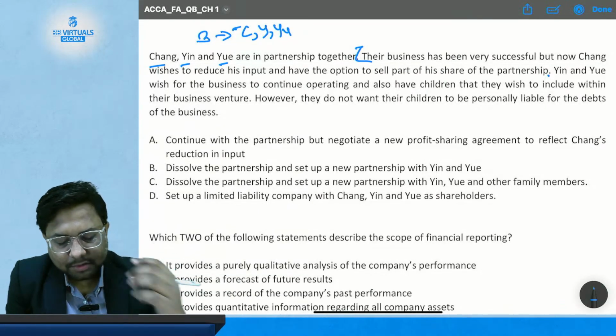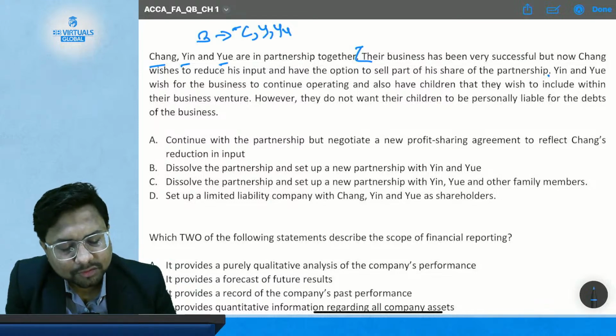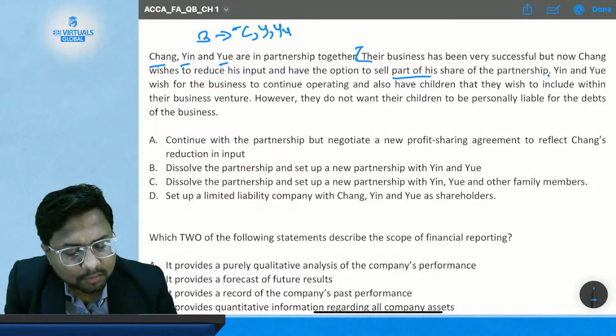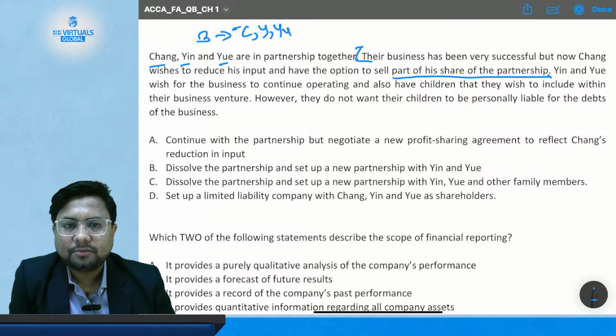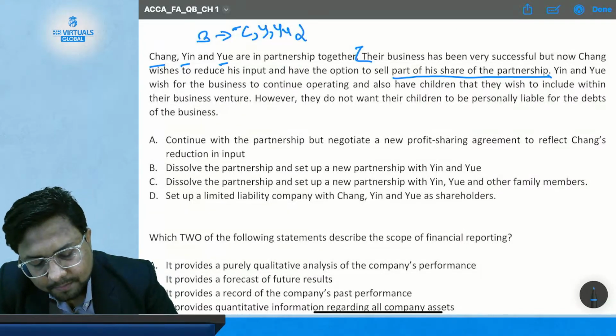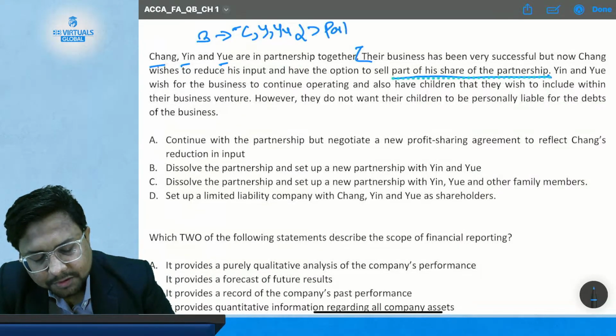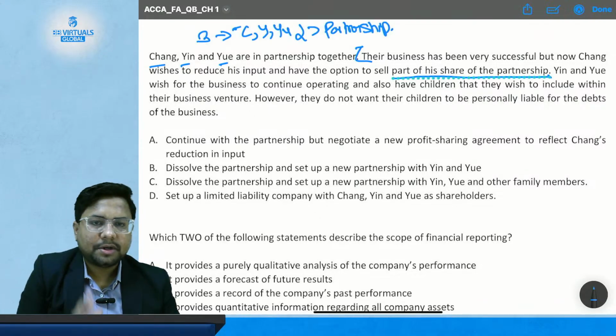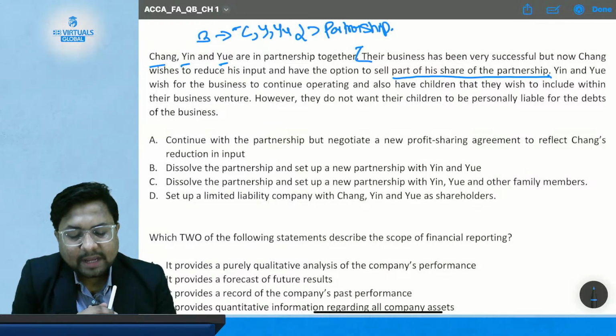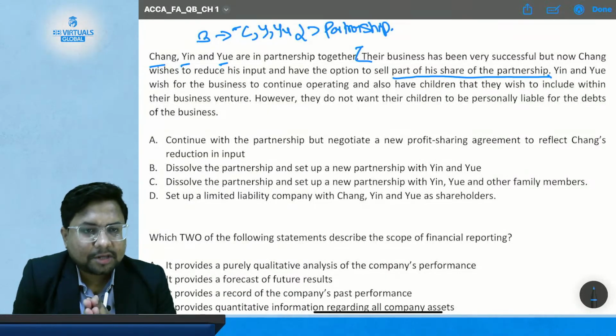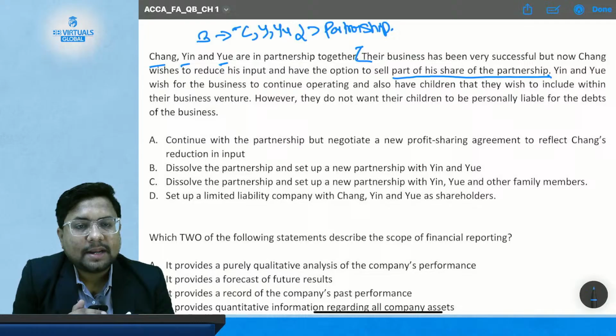He wants to reduce his input and have the option to sell part of his share of the partnership. So this is a partnership form of a business. In this partnership there are 3 people, Cheng, Yin and Yui. Now Cheng wants to reduce his input and have the option to sell part of his share of the partnership.